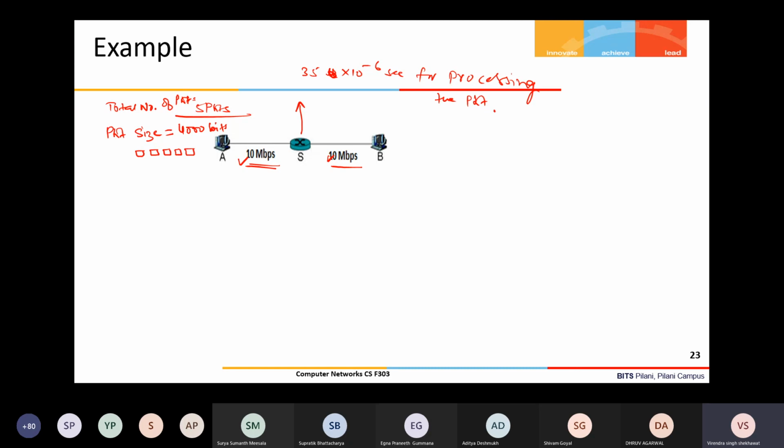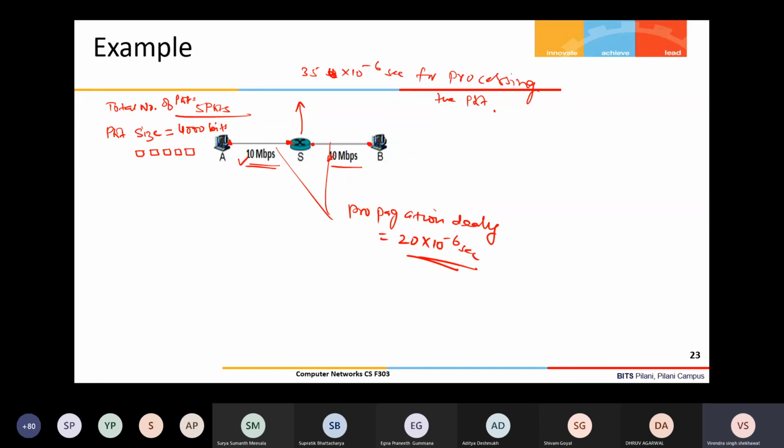And the propagation delay for both the links is 20 microseconds, right? And for queuing delay, you need to tell me in this situation whether a queue will be built or not. You need to figure out, and then accordingly you can comment on that.